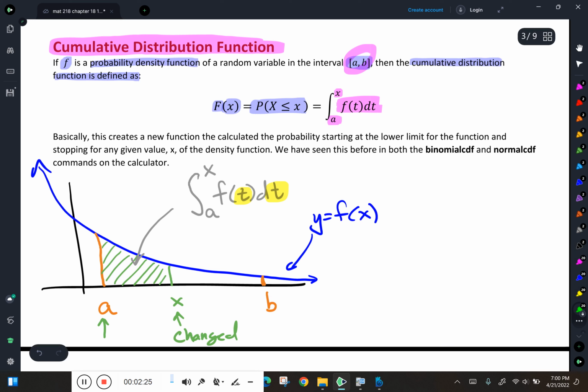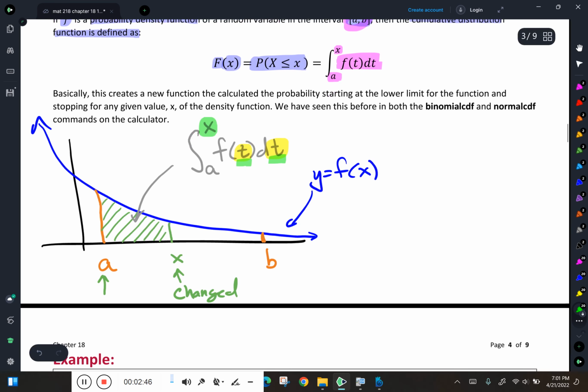A mathematician would say that if you have a variable as your limit, it can't be the same variable as the variable of integration. Basically, those things can't match, because if they do match, I don't know, the world will stop spinning or something. I know that I'm not allowed to do that because I'm a mathematician, and I learned that.